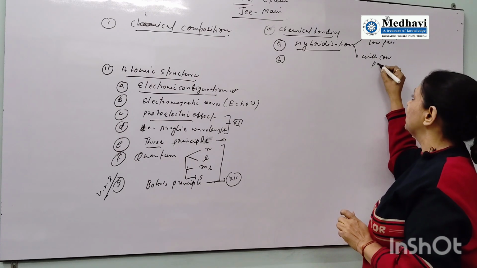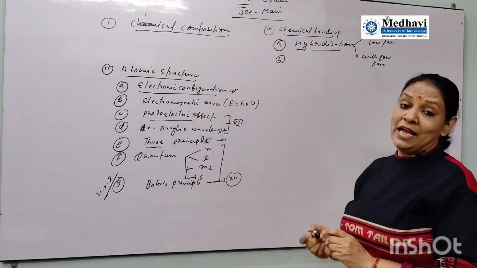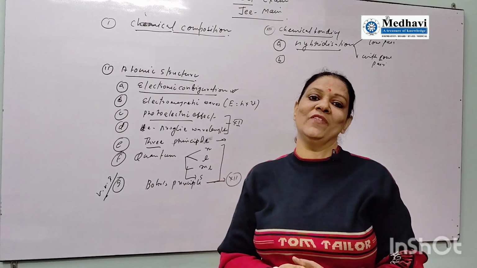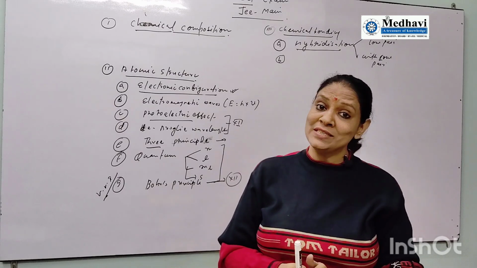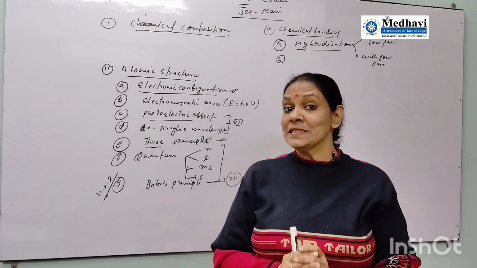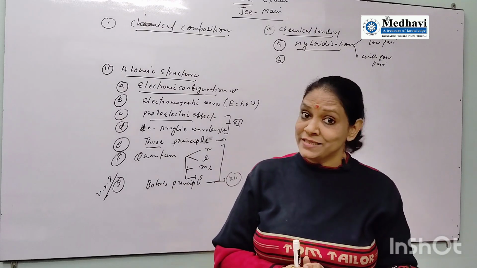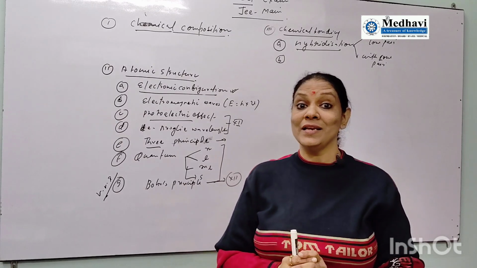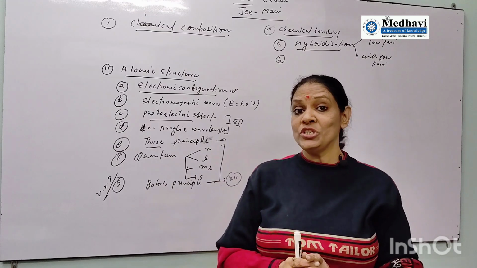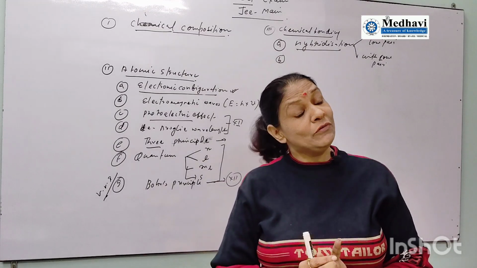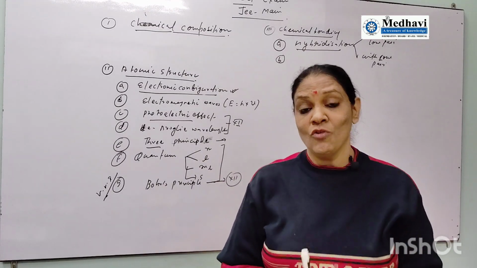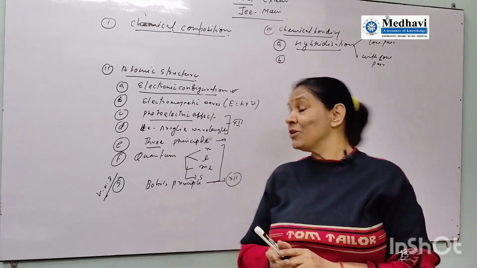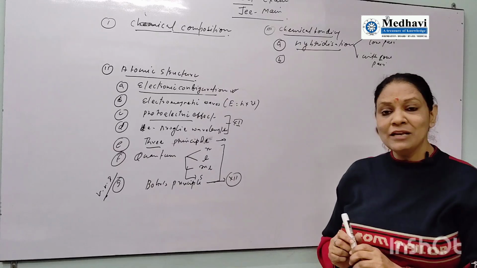When we use it with lone pair, what is the condition? And when we use it without lone pair, a very good table has been given in the NCERT book. Just go through it. That table will help you. It is given in the standard 11 book. Mind it, it is going to be used in standard 12 coordination compounds as well as organic chemistry. From organic chemistry, one question you will get from nomenclature, one question from the hybridization part, sigma bond, pi bond. That question is from chemical bonding only.